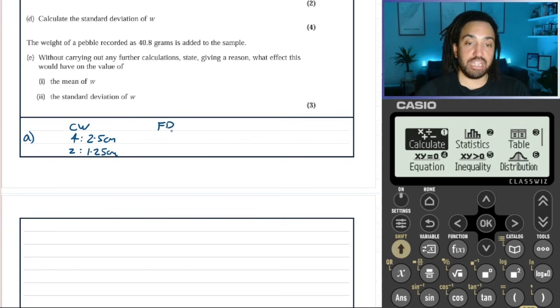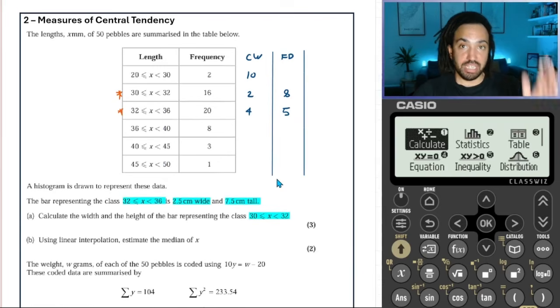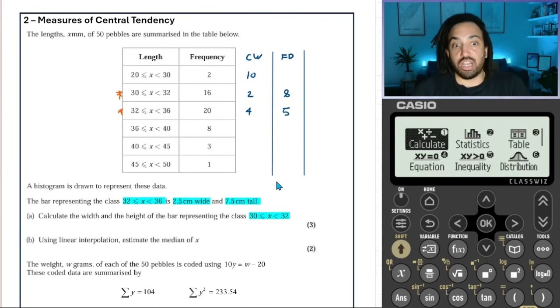And now let's look at the frequency density, because the frequency density of a histogram is the y-axis, which is the height. So the one which we know is 7.5 tall has a frequency density of 5, because it's this interval here.